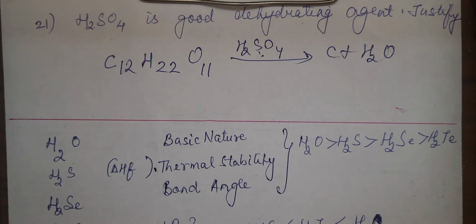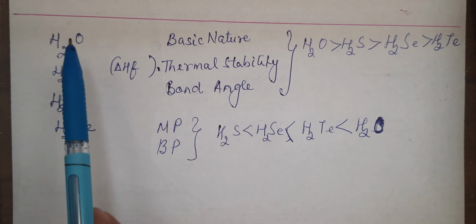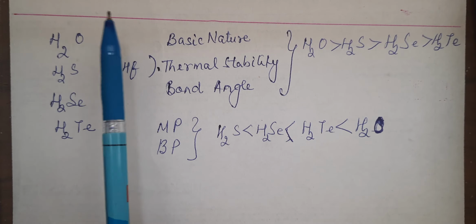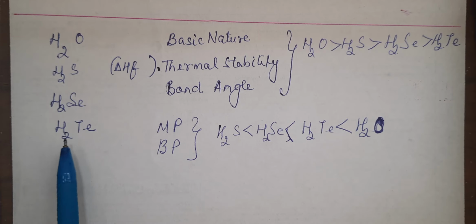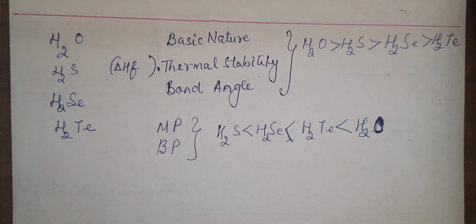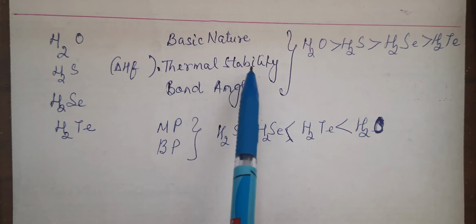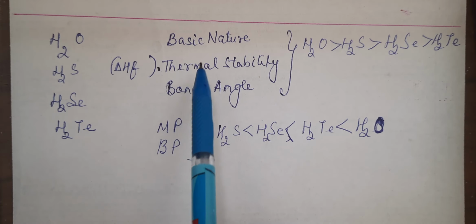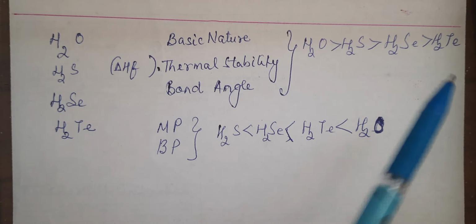The answer will be the same for both. Now next we are discussing the compounds of the 16 group elements with hydrogen: water, H2S, H2Se, H2Te. If you are asked to compare or arrange them, questions can be asked, or in this also the reason can be framed, right? So if you are comparing these three properties, same as the previous 15 group, basic nature, thermal stability, bond angle is decreasing down the group.